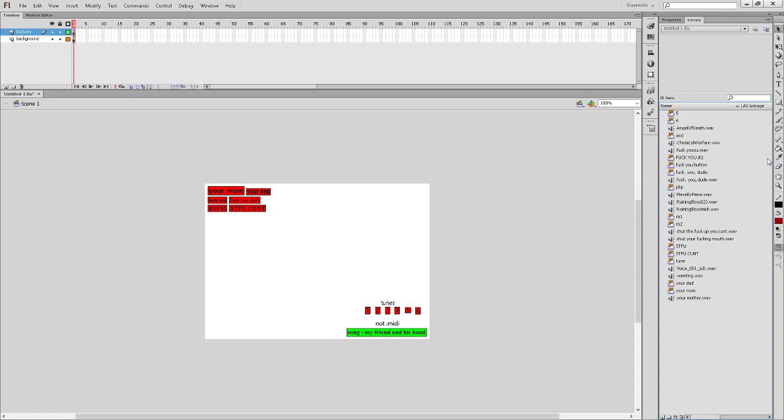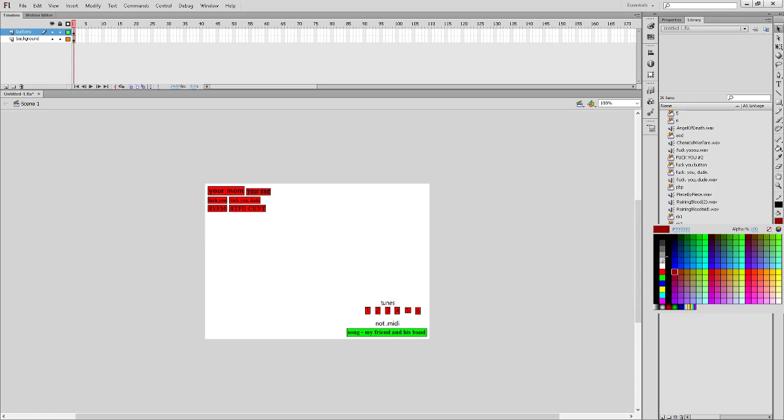I'm going to show you how to make a soundboard in Adobe Flash. Alright, so this is pretty straightforward and I think it's a pretty fun thing to do.